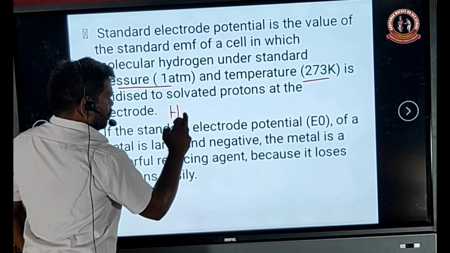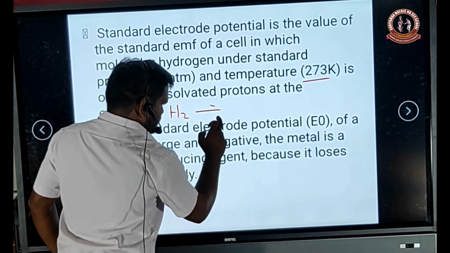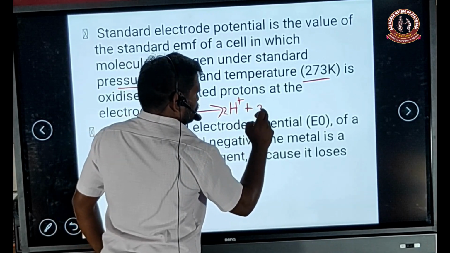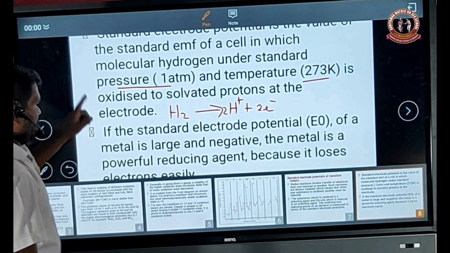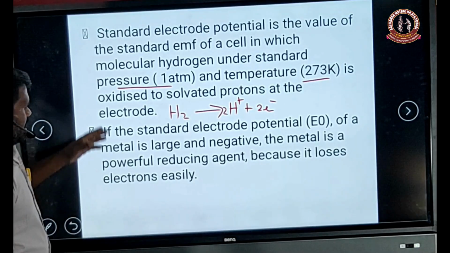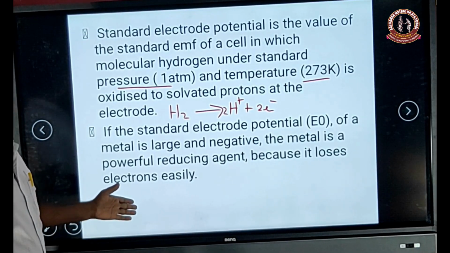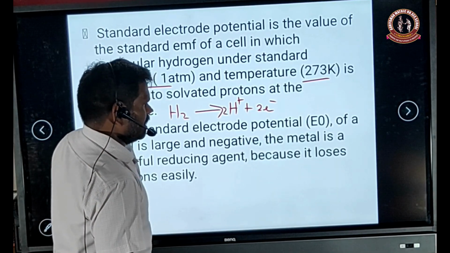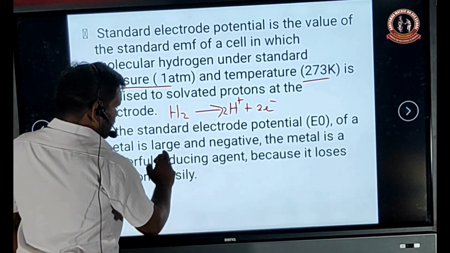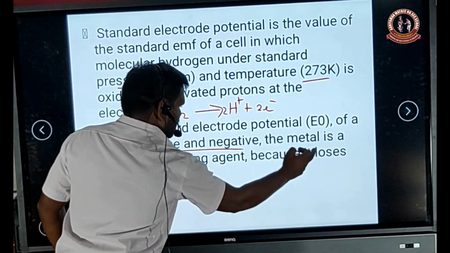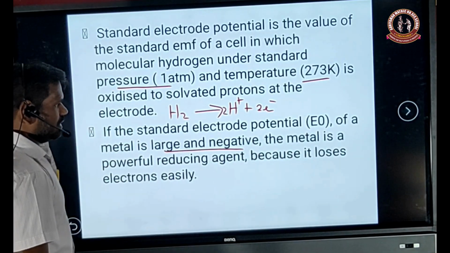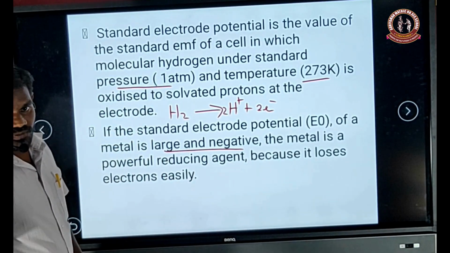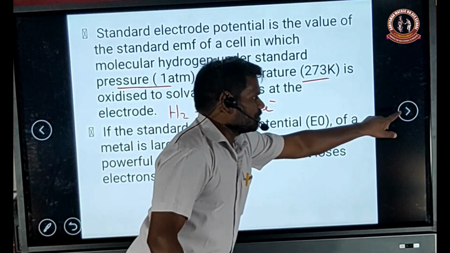Here, molecular hydrogen undergoes an oxidation reaction, losing 2 electrons. So we measure against this standard hydrogen electrode. If the standard electrode potential E0 of the metal is large and negative, the metal is a powerful reducing agent, because electrons are easily removed from the outermost orbital.